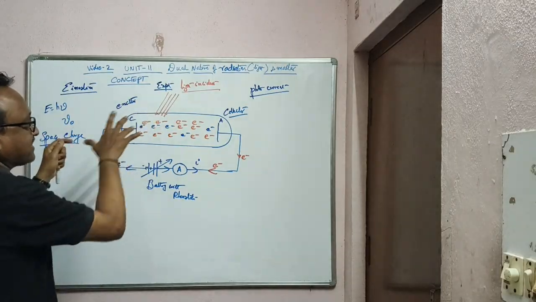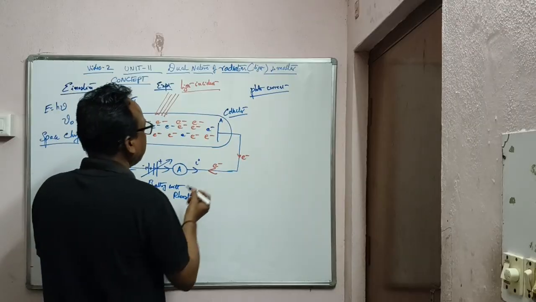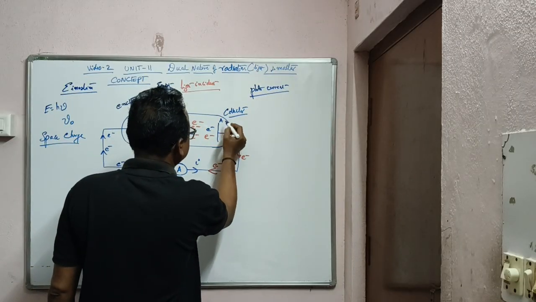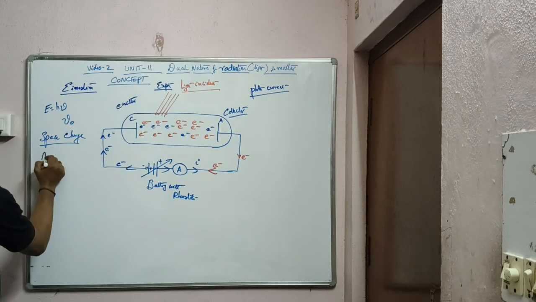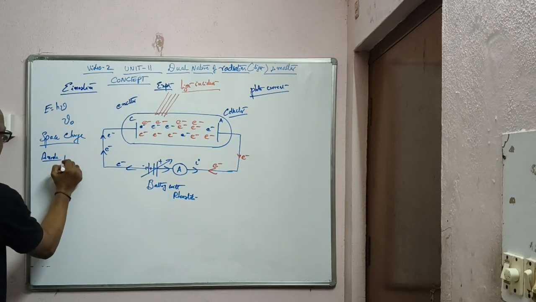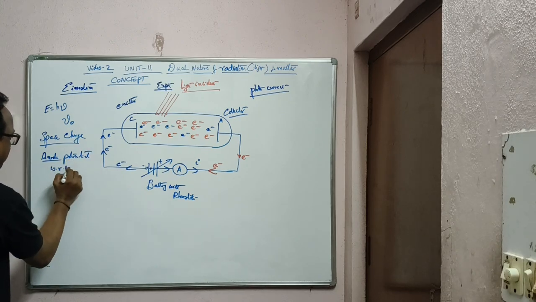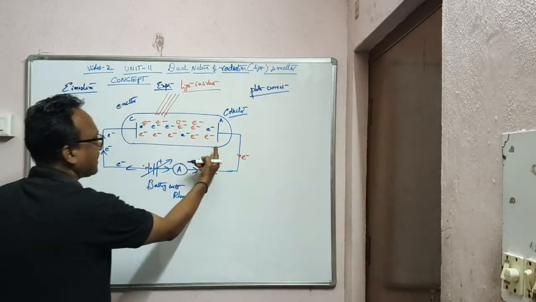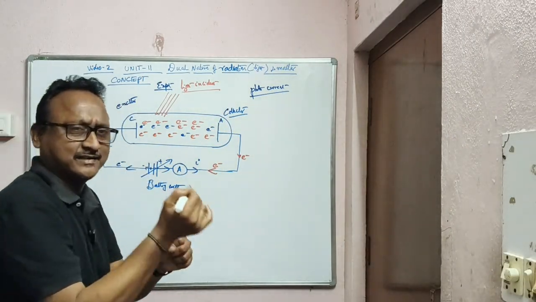So to clear that jam, to clear that space charge, what we have to do is increase the potential more, the anode potential, increase the anode potential with respect to the cathode plate. So when you increase the potential, positive and negative, they will be attracted.